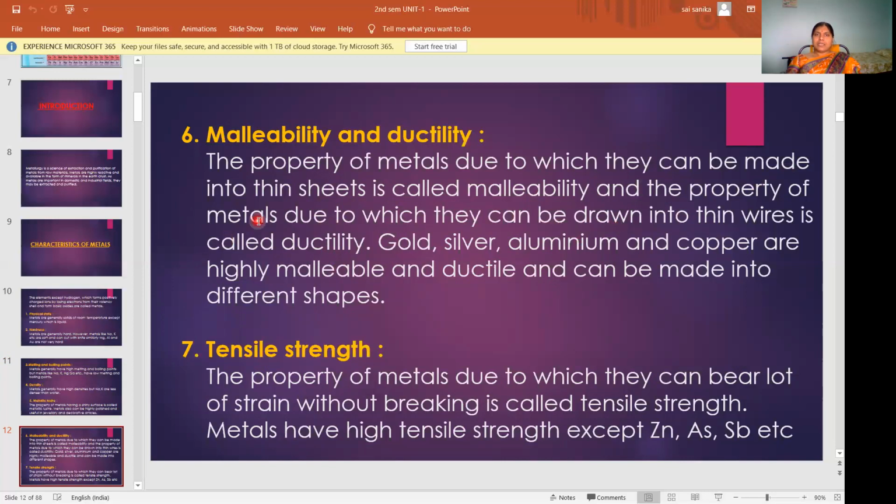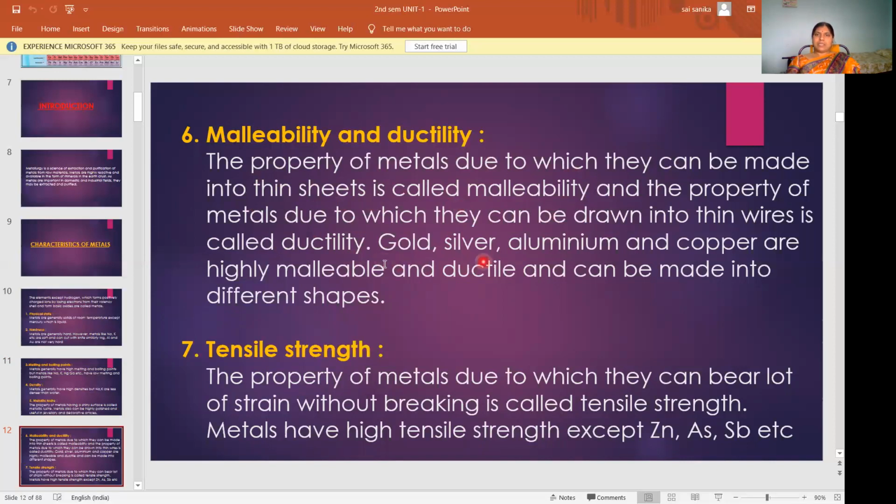Whatever the metal is, we melt it and make it into thin sheets. That property is called malleability. And the property by which it can be drawn, we melt that metal and make it into thin wires, that is called ductility. So making into thin wires is called ductile nature and making into thin sheets is called malleable nature. All metals have both these characters.